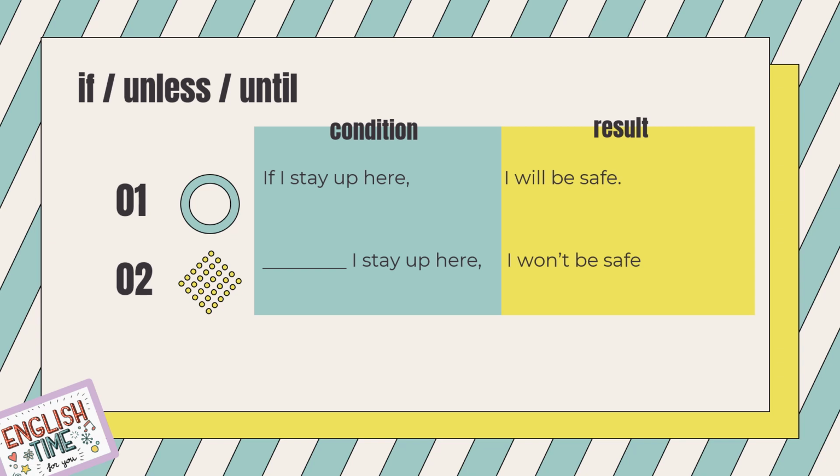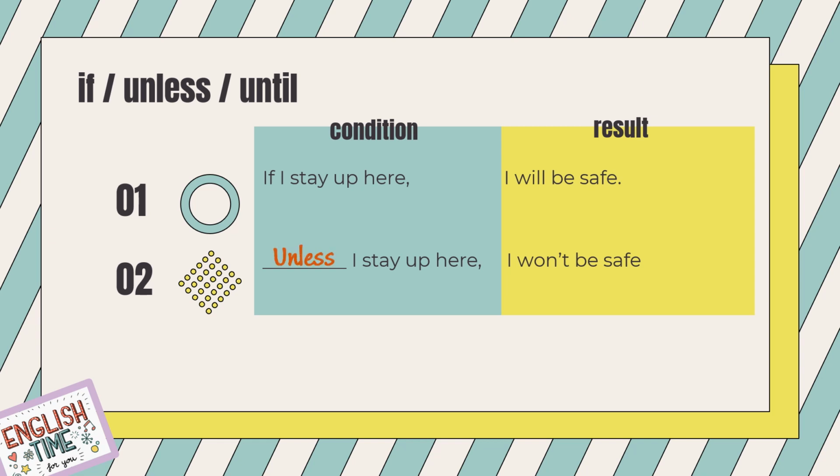So, if it is like this, I stay up here and the result is I won't be safe. Does that make sense if you use if? No, that won't make sense, right? So, in this sentence, the condition does not support the result, or the condition does not go along with the result. So the best word for the gap is unless.